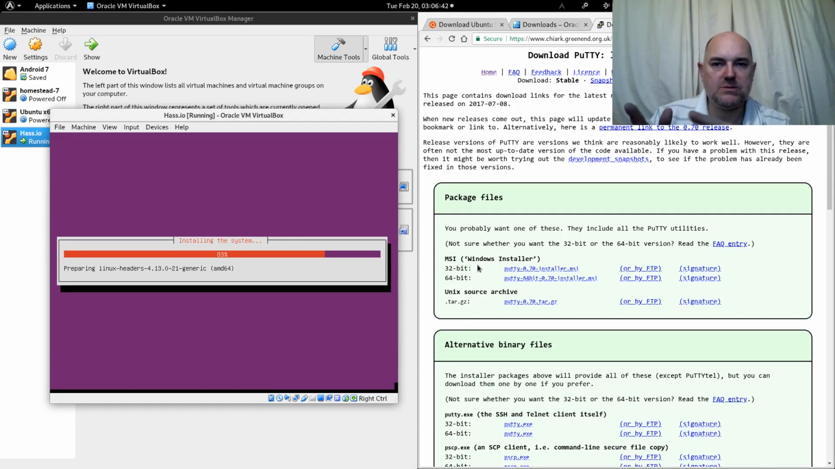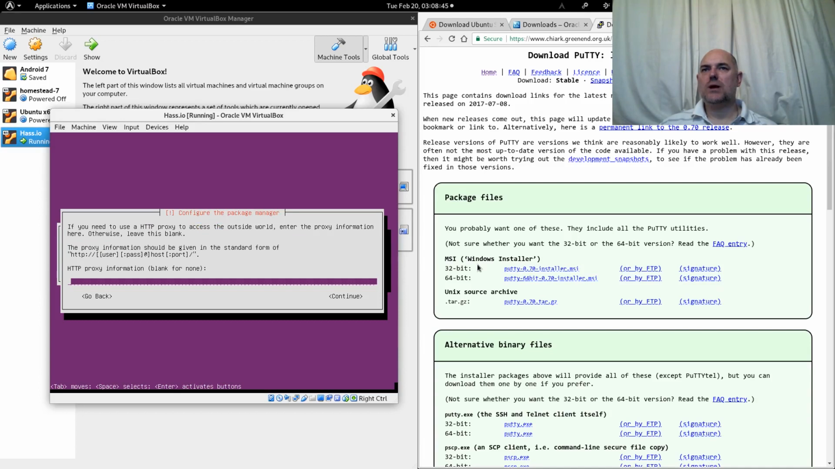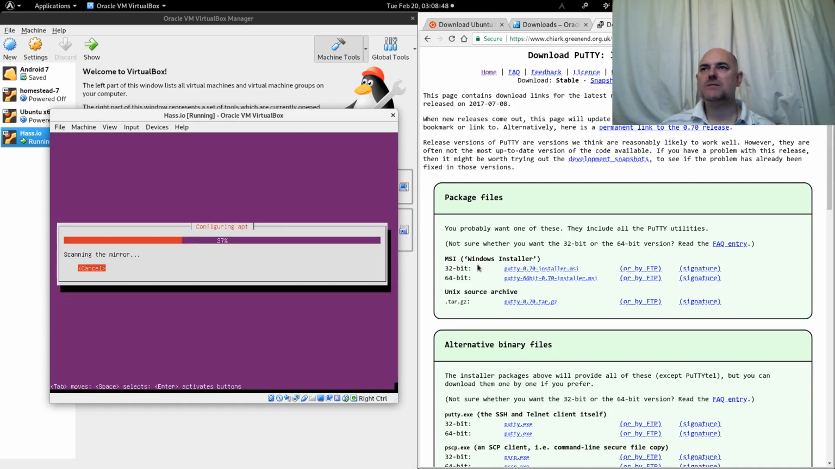However, right, back to the task at hand, which is installing Ubuntu onto our virtual machine. I'm just going to pause it here until it moves further on. Okay. Right, so I don't need a proxy. So I just press enter, leave it blank. Let me move a bit further forward. There we go.